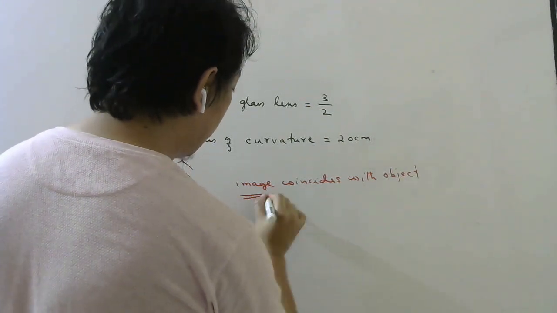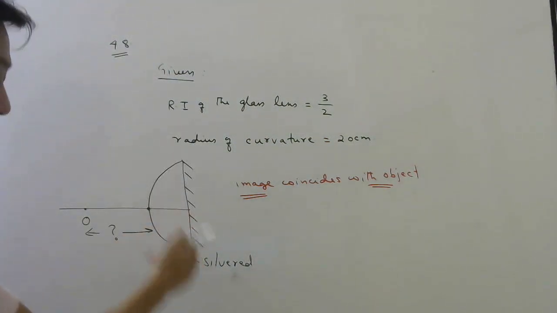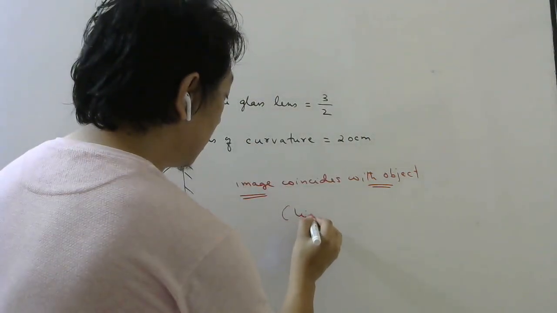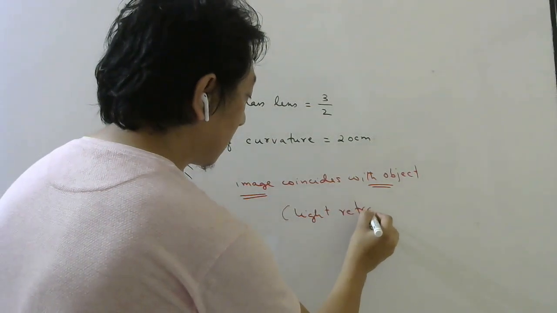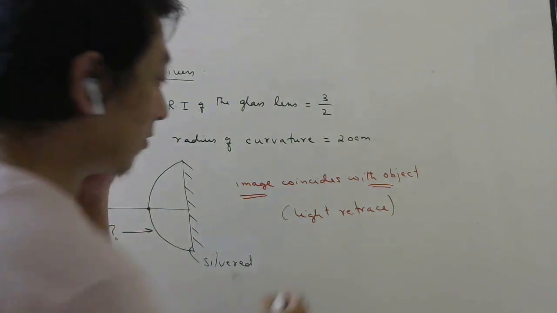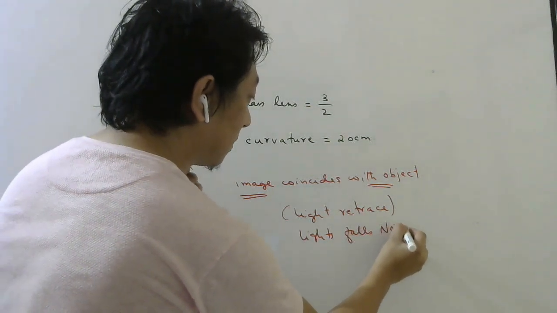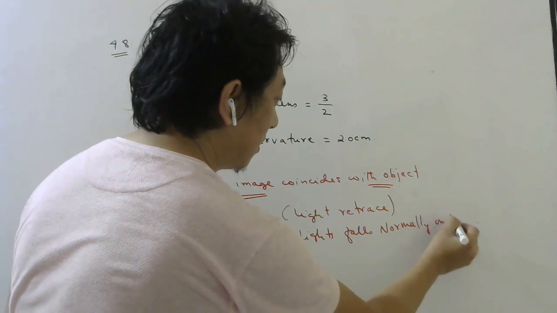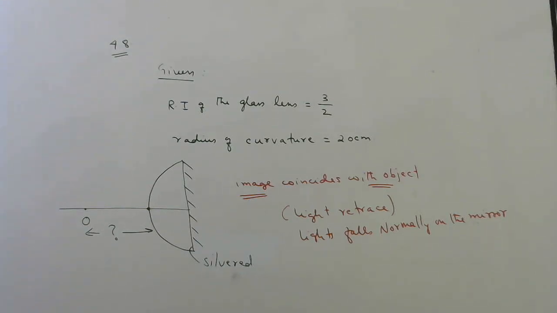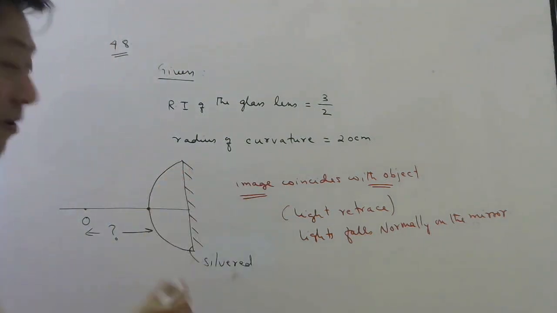Now whenever they say image coincides with object and there is a chance of reflection, then please remember the light has to retrace the path. Light will only retrace if light falls normally on the mirror. So the incident ray on the surface of the mirror should be normal. Now this is a plane mirror, remember.